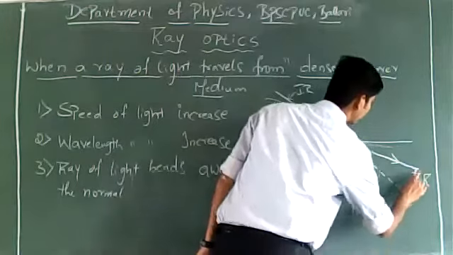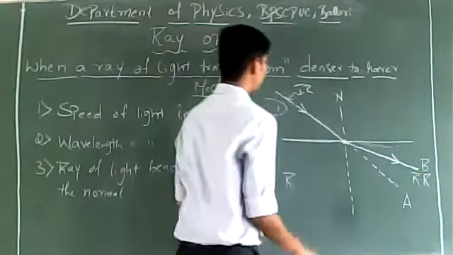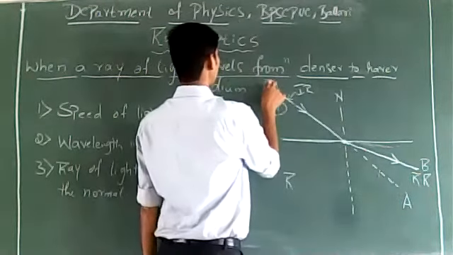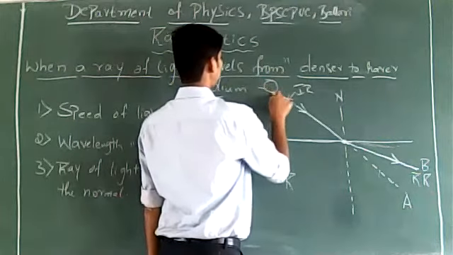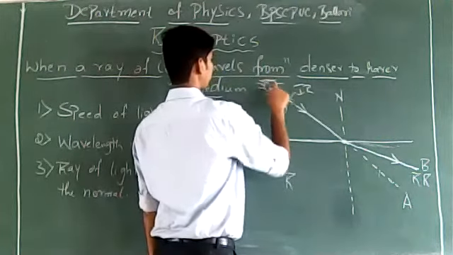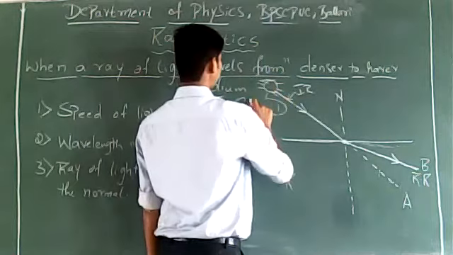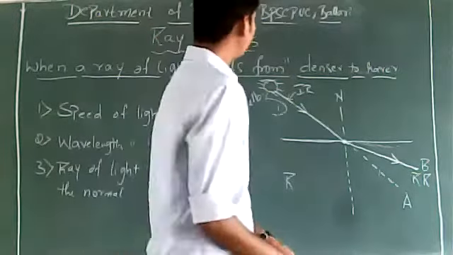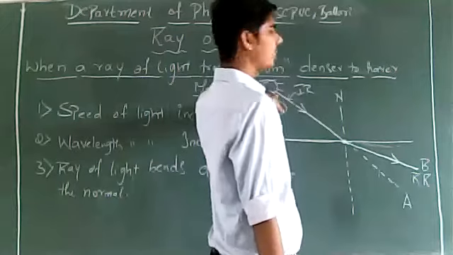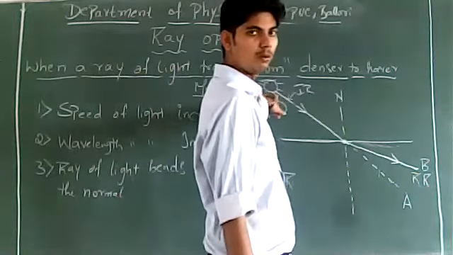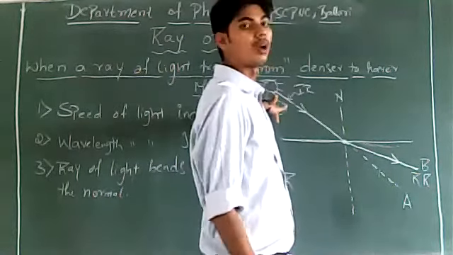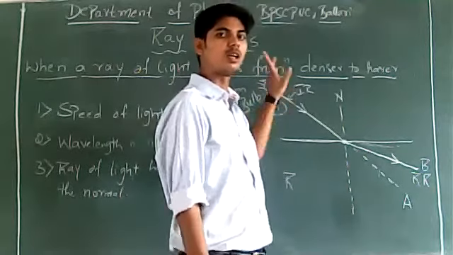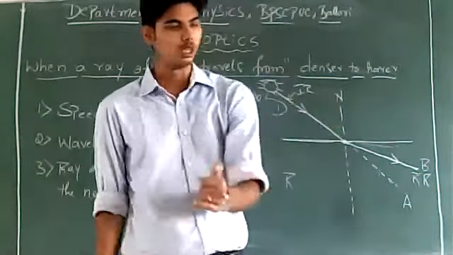I locate two positions A and B. Suppose here is a bulb. Let us suppose this is a bulb. A bulb is a source of light, isn't it? Now I have placed the bulb in the denser medium. And I know rectilinear propagation of light. I know that light always travels along a straight line.